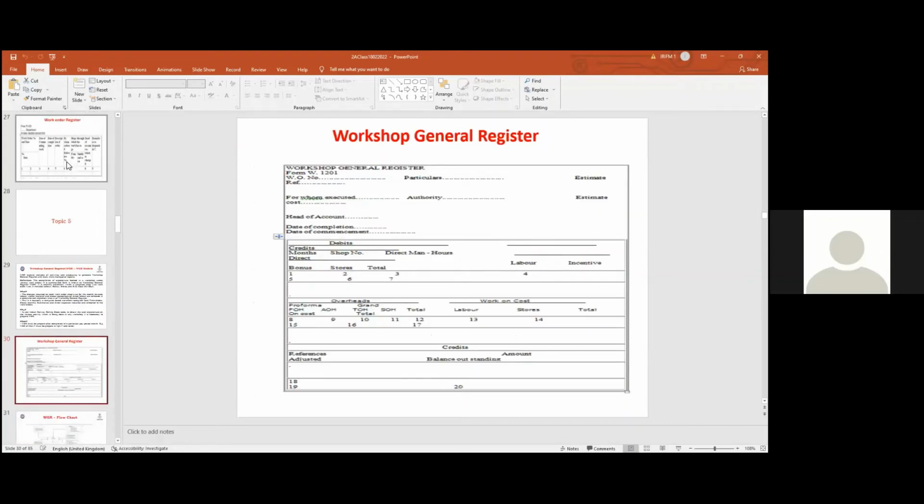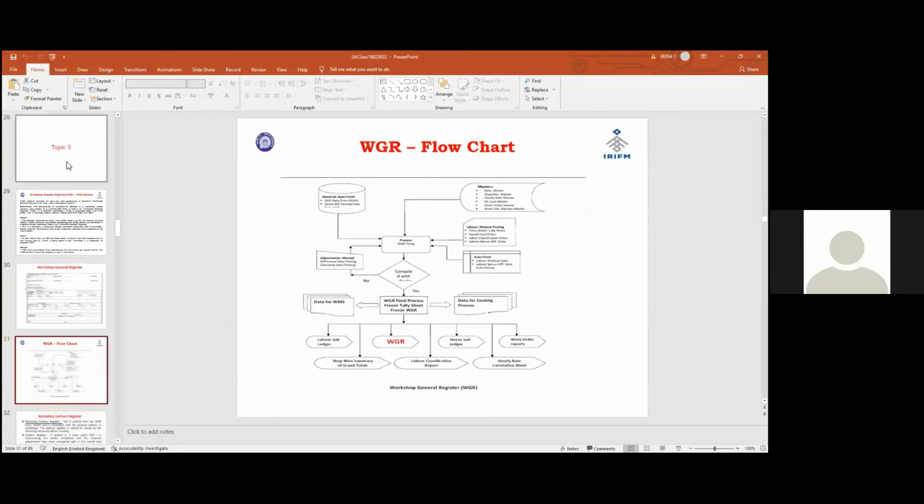आप एक बार देख लो जी वर्कशॉप जनरल रजिस्टर कैसा होता है. These are the entries in the workshop general register: work order numbers, reference. So debit side, direct material, bonus, stores, total, direct man hours, labor, incentive, पूरा जानकारी इसमें मिलेगा, including the credits in case of any work orders where there are some credits. That is how. So flow chart भी मैं आपको शेयर कर रहा हूँ, बाद में आप एक बार देख लो. प्रोसेस होता है, और टाइम शीट से लेबर आता है, then from process we clear it to the final heads.